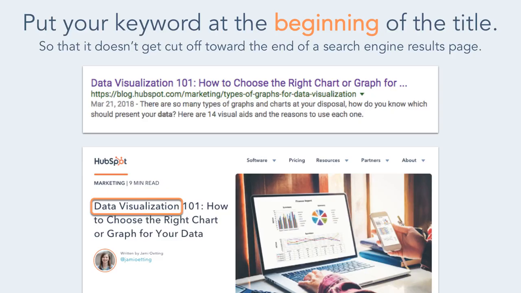Is your title too long? Well, that's okay. Make sure to create a title for your reader first. When you have a lengthy headline, it's a good idea to get your keyword in the beginning, since it might get cut off toward the end on a search engine results page. In this example, the title got cut off, but the focus keyword, data visualization, is at the front.